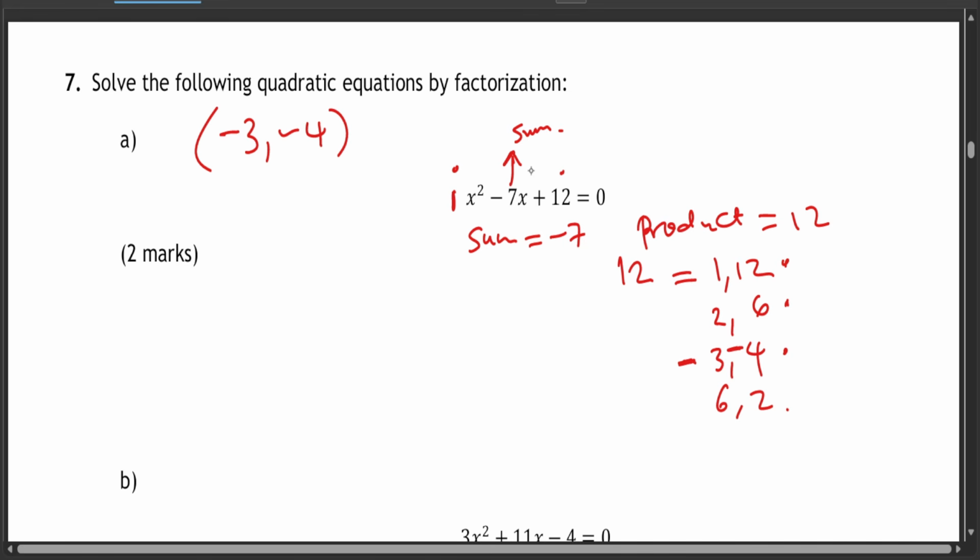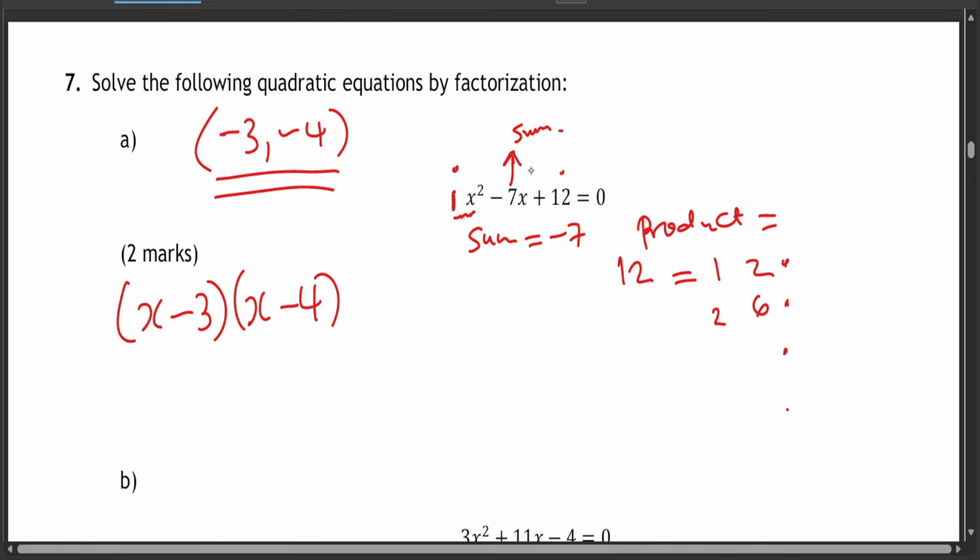Now, since your x squared has a coefficient of 1, and you know the combinations, which are -3 and -4, you'll rewrite it like this. You factorize it this way: x minus 3, x minus 4. If you think that you haven't understood this way, then you can opt to use the other one.